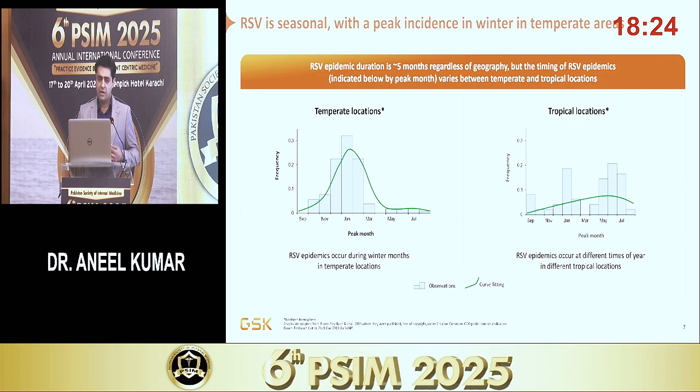So RSV happens in epidemics. Epidemics don't just depend on the time of the year, but they also depend on the location where we are located, right? Like the temperate areas, which are colder, the epidemic mostly starts at the start of the winters, like October or November, and it ends near March. While when we talk about tropical areas, the epidemics happen in different episodes.